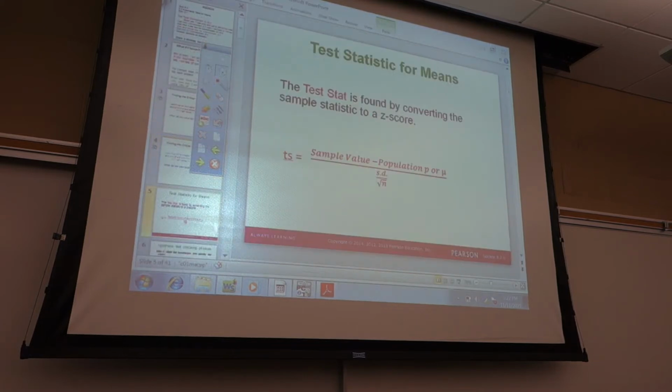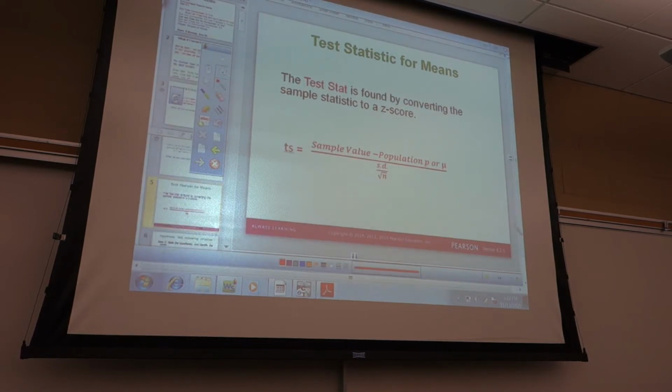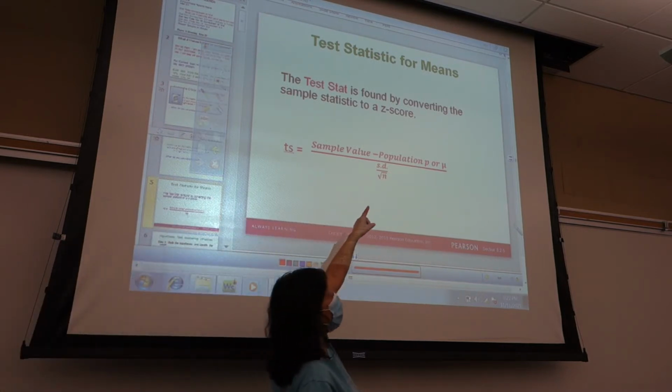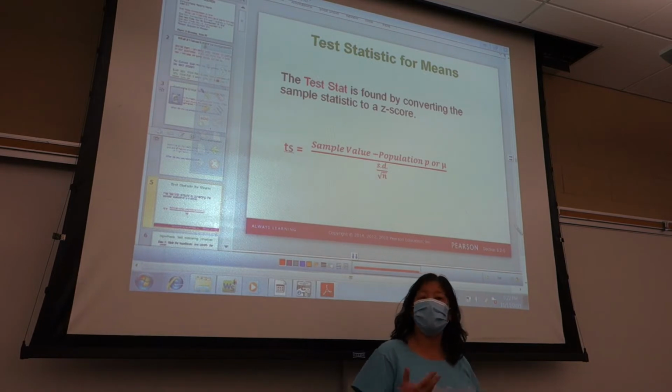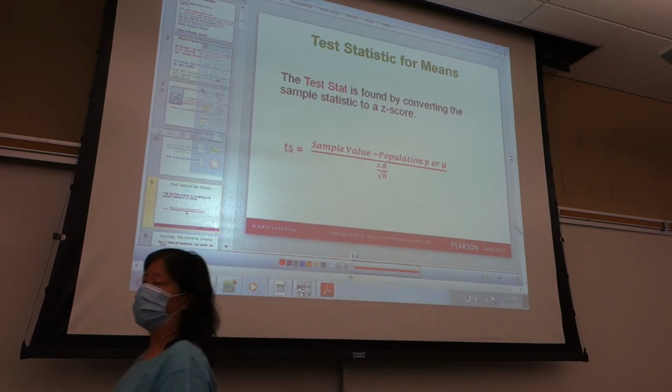All right. How do you find the test statistic? You take your sample value, in other words, your x bar or your p hat. You subtract what you expect to get, so that's from your claim, your p naught or your mu naught. And you divide by your standard deviation divided by square root of n.